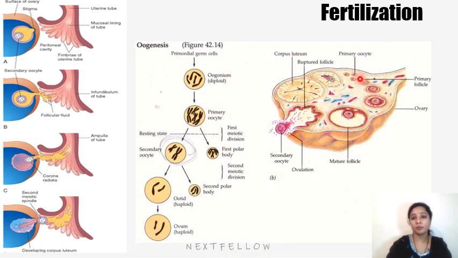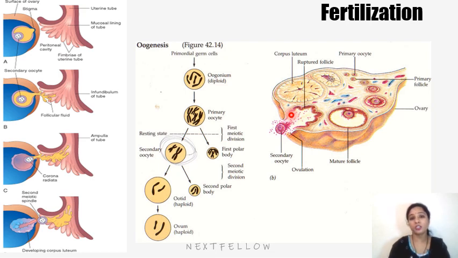We can see the number of primary follicles begin to grow to form a Graafian or mature follicle, and at ovulation the oocyte is in metaphase of the second meiotic division. It is surrounded by a glycoprotein layer called the zona pellucida and the corona radiata, some granulosa or follicular cells called the corona radiata. And this secondary oocyte along with the zona pellucida and corona radiata is swept.